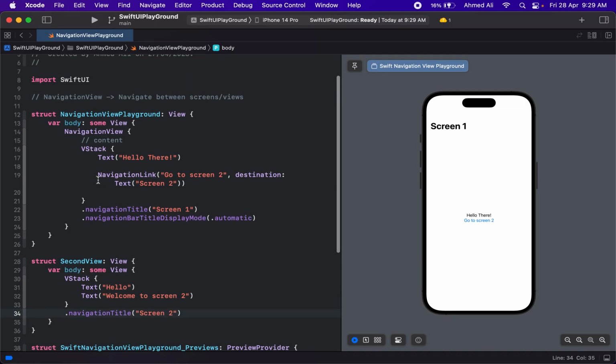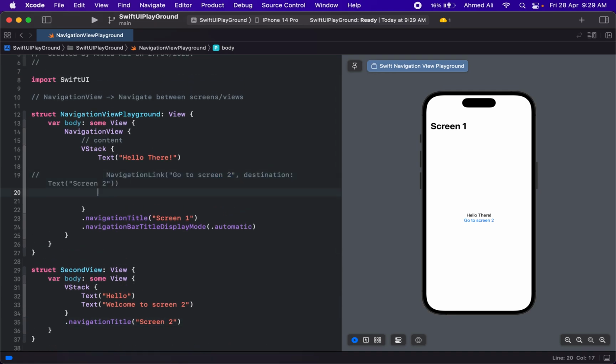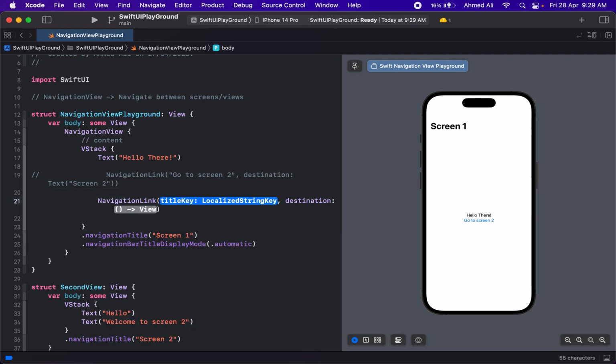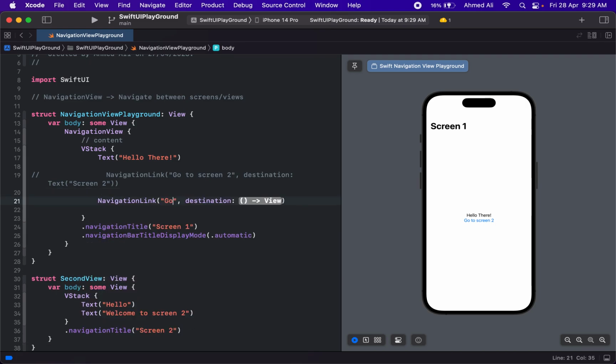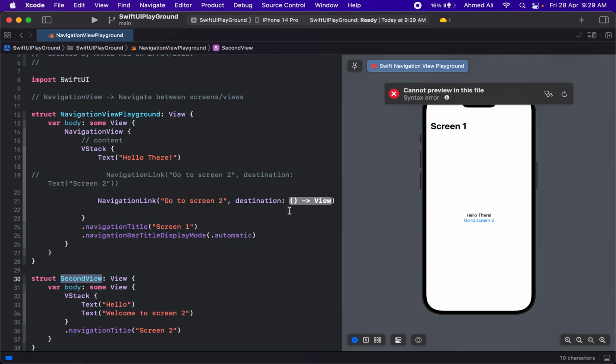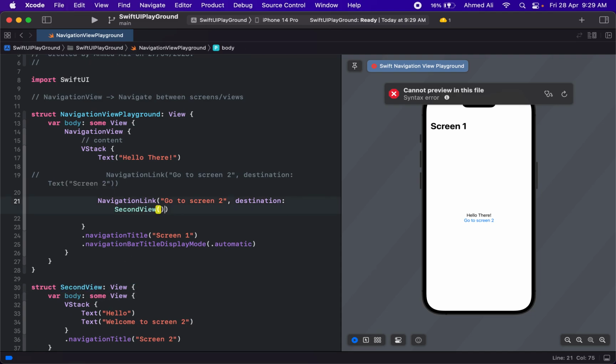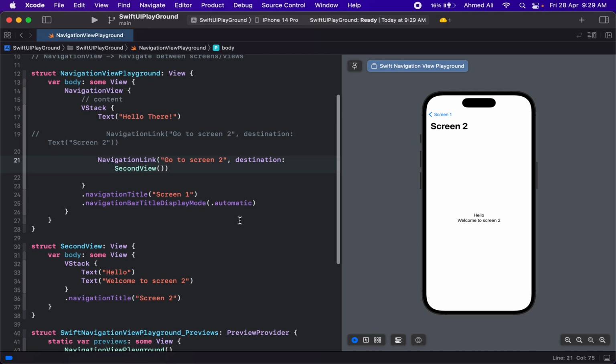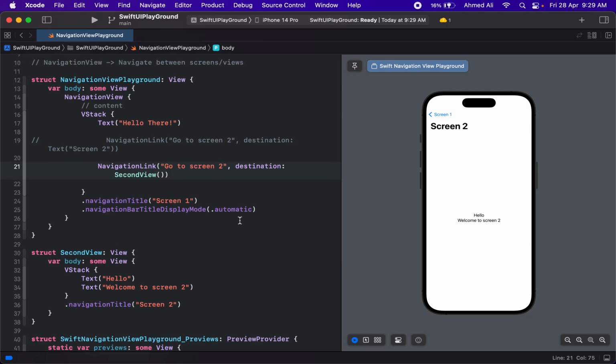So let's just say we want to show screen 2. So now let's just comment out this one, and we can have another navigation link, and let's just say go to screen 2, and this time instead of a simple text view we can now use our own second screen. So let's just create it, and now if I tap on this go to screen 2, now we have our own whole screen. So this is how easy and how simple it is to move or switch between different screens. So now let's just go back to screen 1.